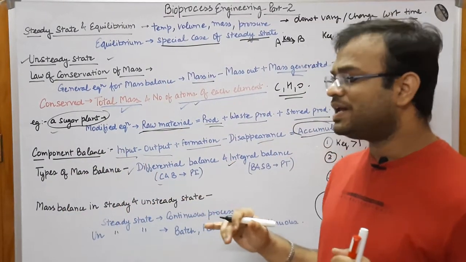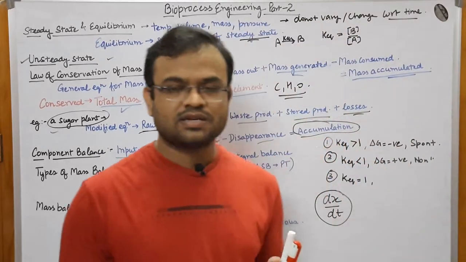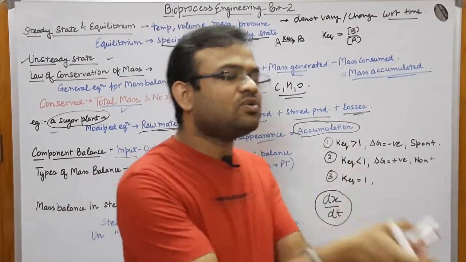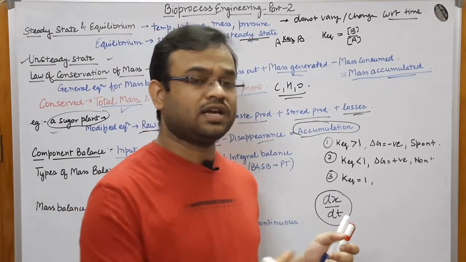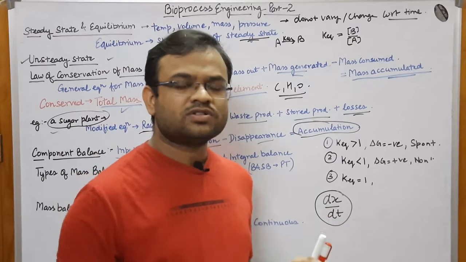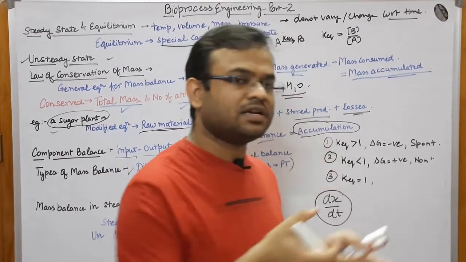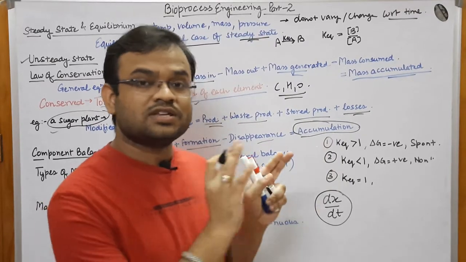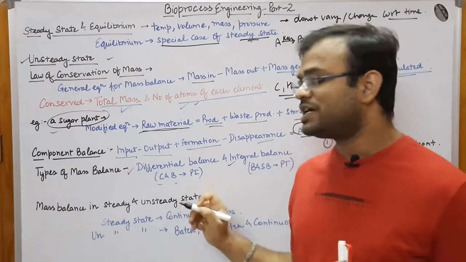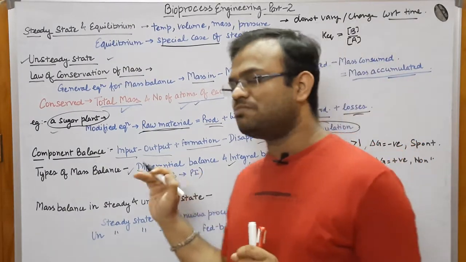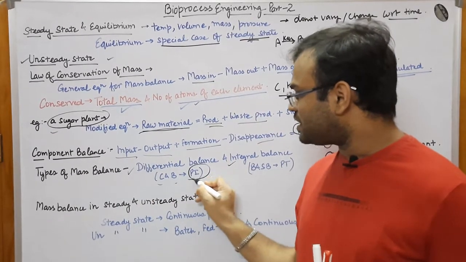So in differential balance, what we are saying is, in continuous cultures, the readings are taken for a particular instant, right? Suppose I am interested in taking the readings of a continuous culture, then what will I do? I'll just go at a particular instant and take the readings. That is more than enough in case of continuous cultures. In case of continuous as well as batch cultures, not that much in batch cultures, but yes, in continuous cultures, you can take the readings at a particular instant.